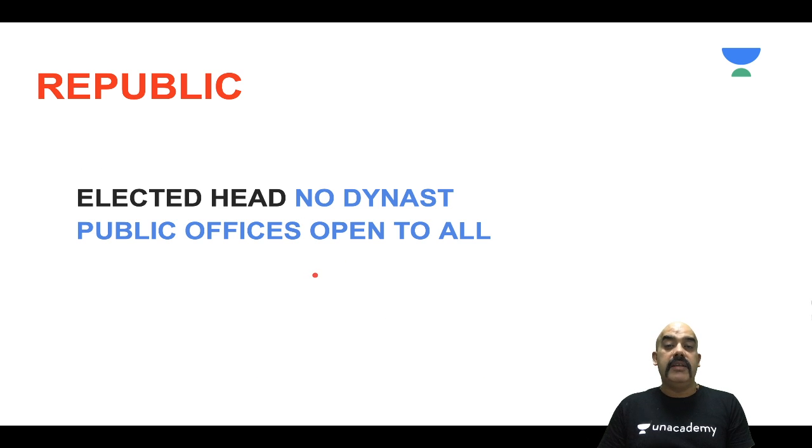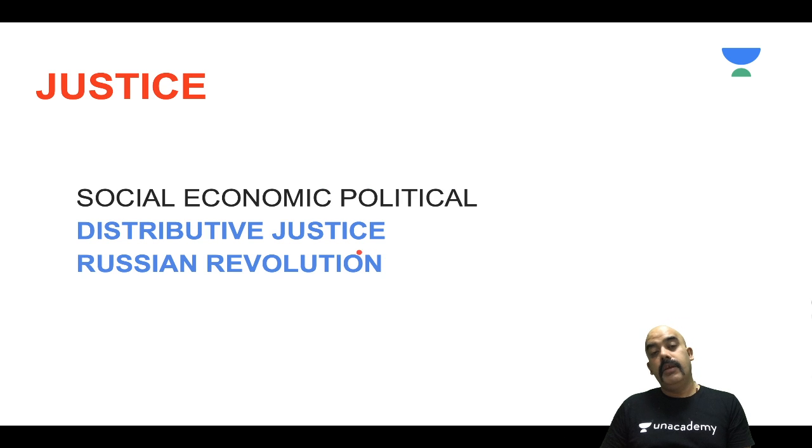Another important word that is a part of our preamble is that India shall be a republic. In other words, there will be no dynasty, no family that will be the head of the state. India will always have an elected head of the state, like the President of India. Unlike England, which is a constitutional monarchy because, for example, Queen Elizabeth and the family of Queen Elizabeth is the head of the state. The House of Windsor will continue ruling. In India, public offices are open to all. This is a very important component of India.